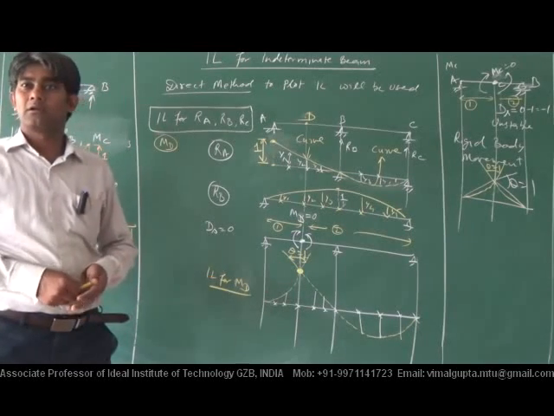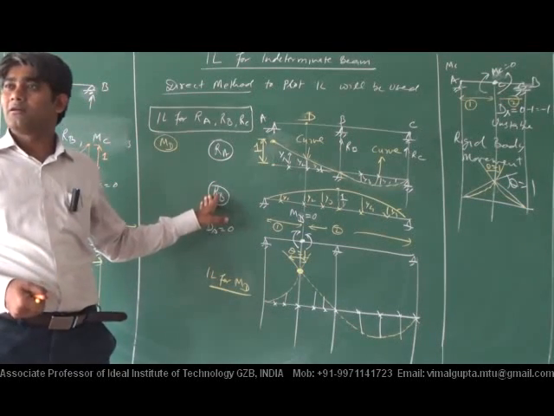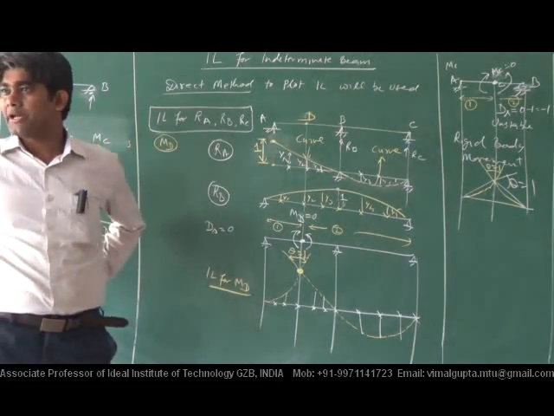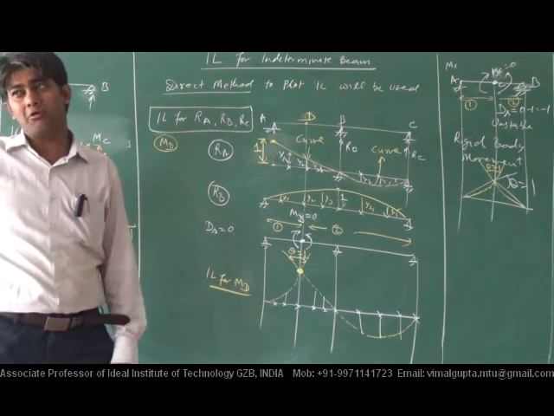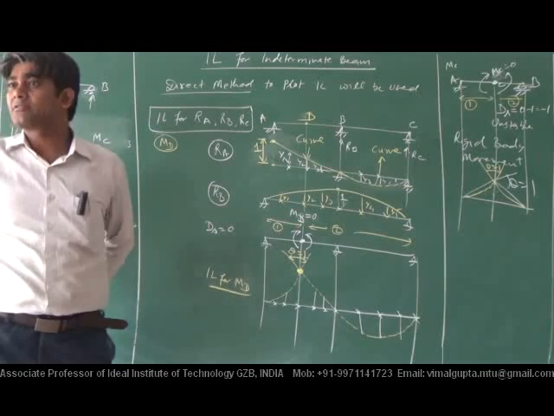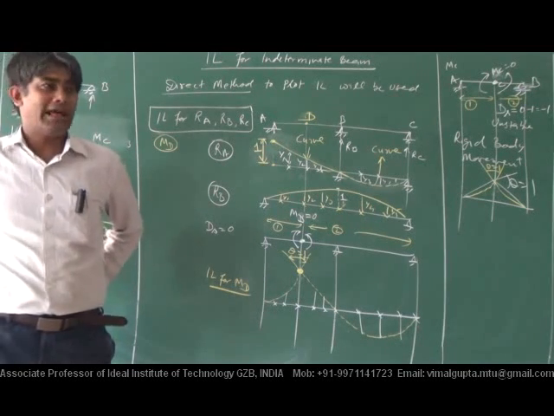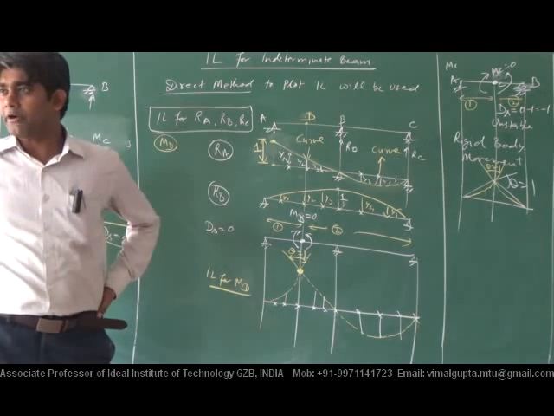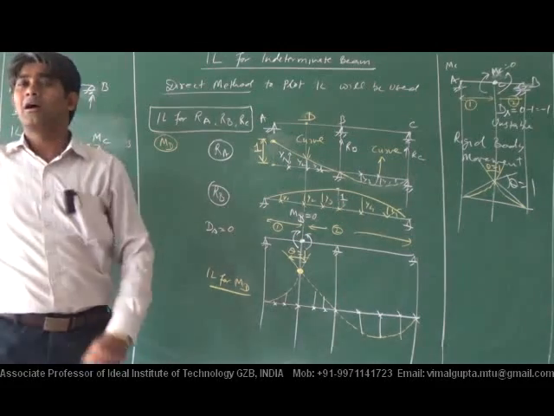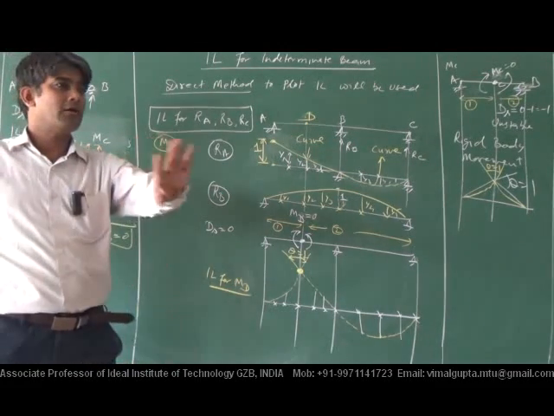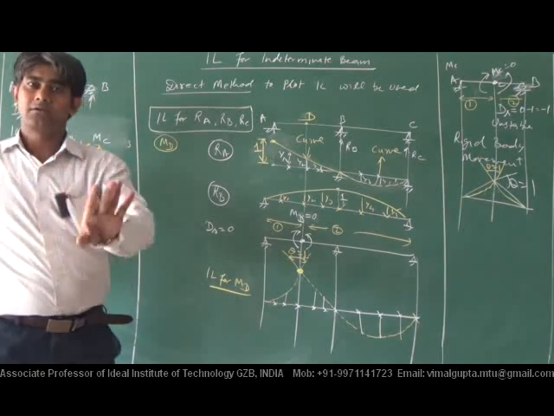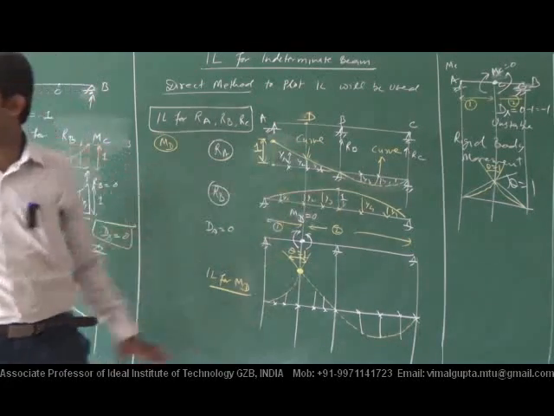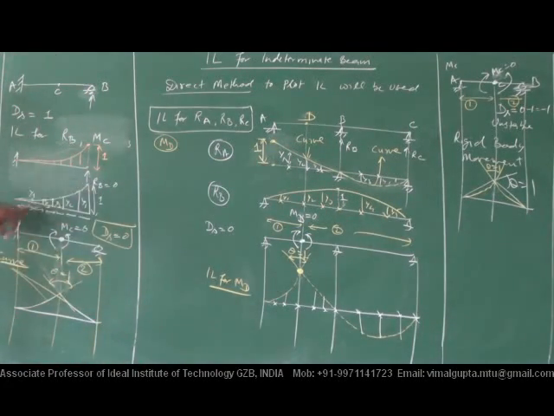Therefore, the Mueller-Breslau principle in itself is not able to give all the things. It will give only the shape. If you want to know the ordinate, then we must choose which method? Direct method. Okay, and the direct method is also very simple because we know the consistent deformation method. Everybody has learned it very confidently, and with that help I will tell what will be the value of the ordinate.